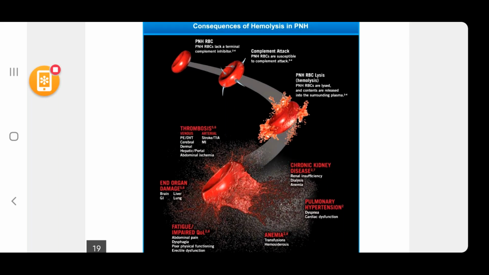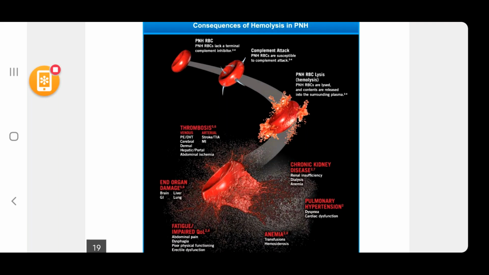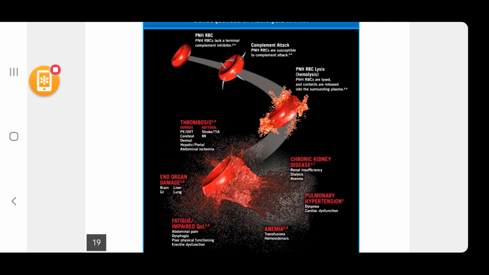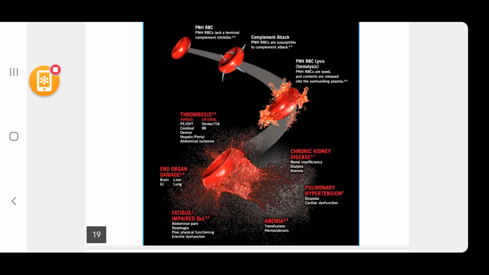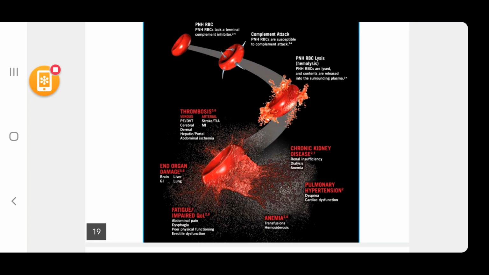There can be chronic kidney disease. There can be end organ damage of the brain, GI, liver, and lung. Pulmonary hypertension causing dyspnea and cardiac dysfunction. Anemia in the form of transfusions and hemosiderosis is necessary. Fatigue or impaired work tolerance, and also abdominal pain, dysphagia, poor physical functioning, and erectile dysfunction are the other features.